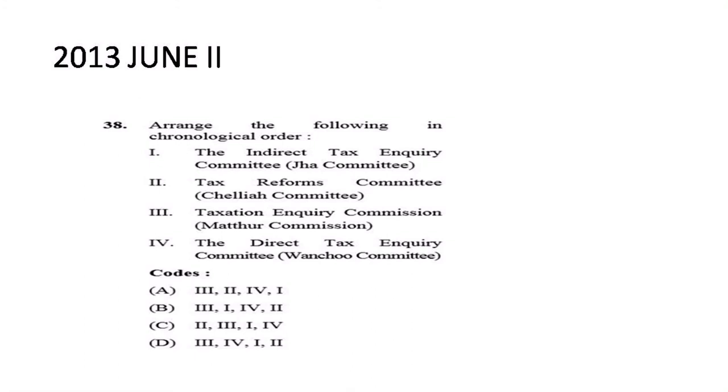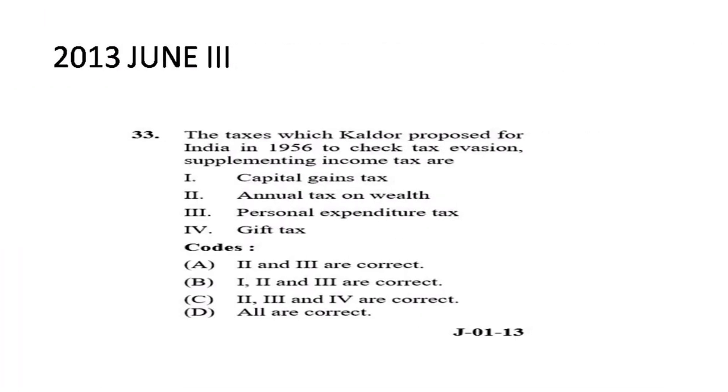ठीक है. Next question, this was a question that was asked in 2013 June paper 3. The question is, the tax which Kaldor proposed for India in 1956 to check tax evasion supplementing income tax are. So this we have discussed previously also. The same question it was asked in 2013.